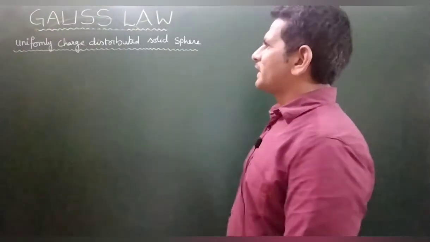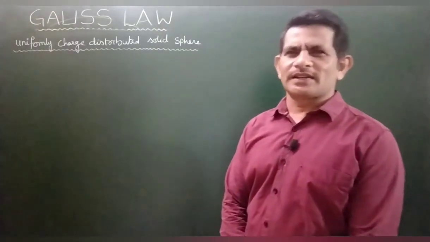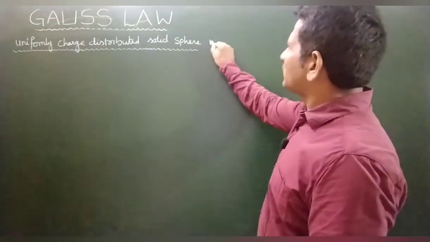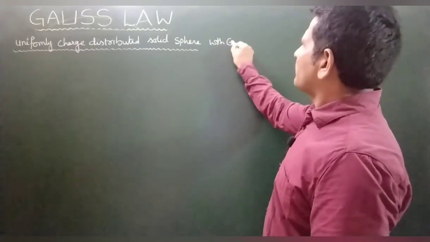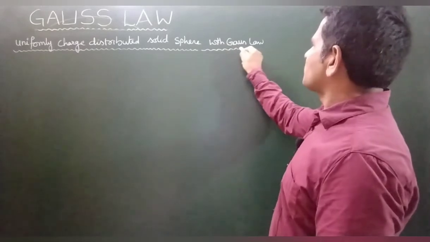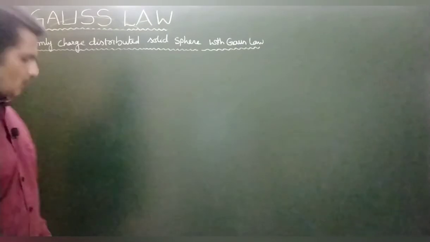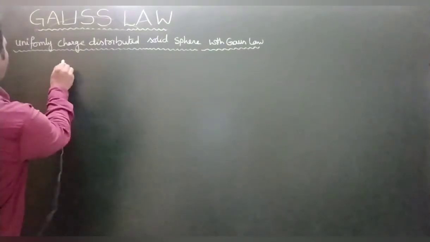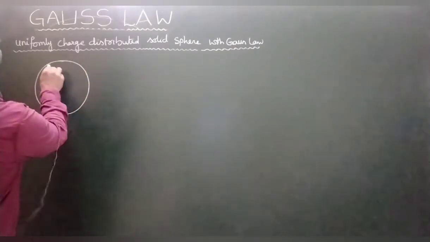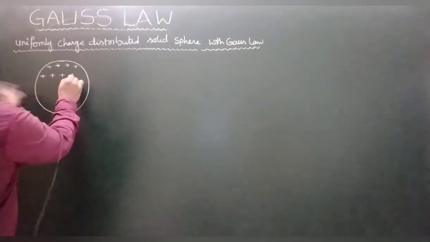Now we are studying about a uniformly charge distributed solid sphere. The electric field intensity of a uniformly charge distributed solid sphere with Gauss law. Right? Now we are going to the topic. Come to the point. There is one uniformly charge distributed solid sphere.